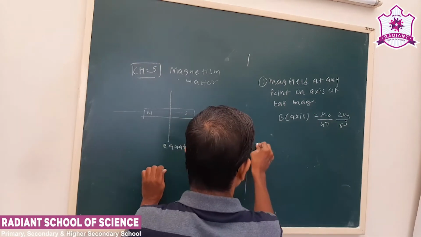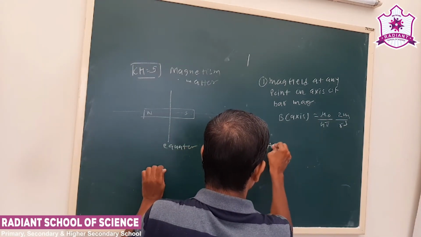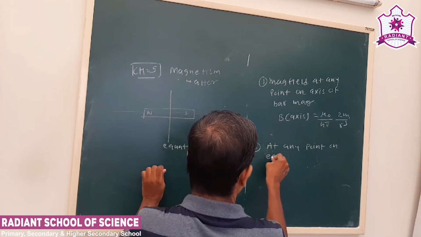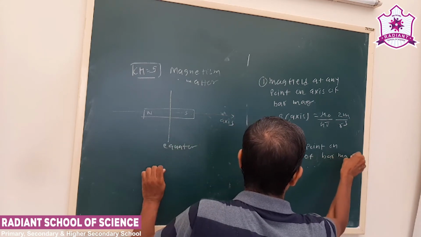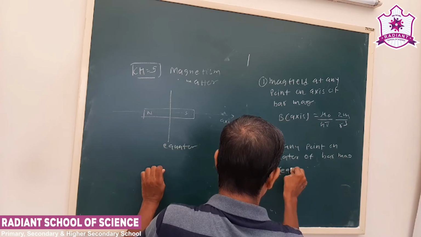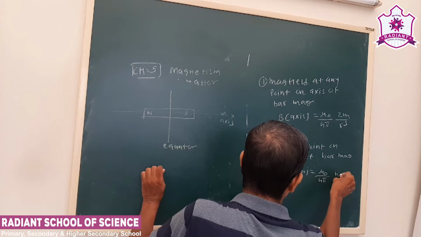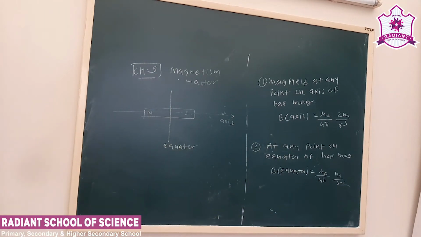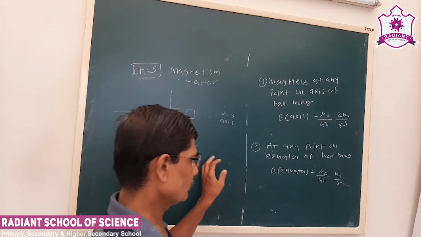Okay, so on the equator at any point, this is how we can obtain the value of the magnetic field at any point on the axis and equator of the bar magnet.